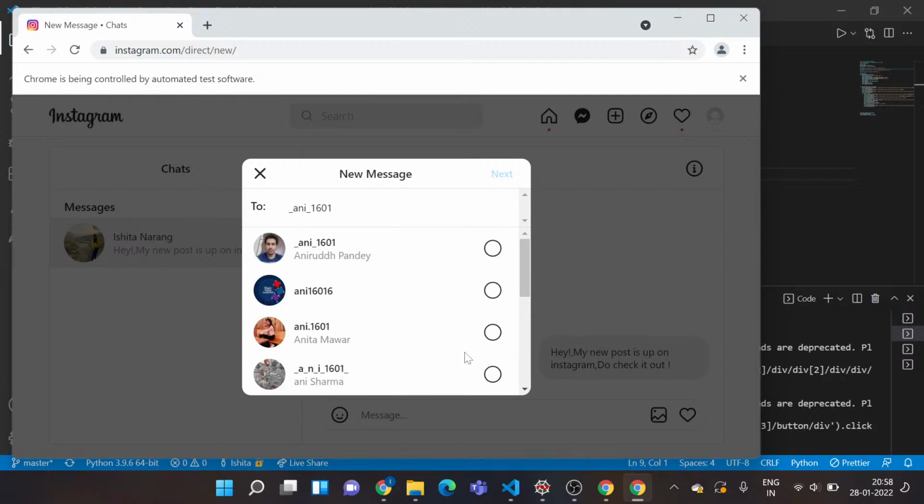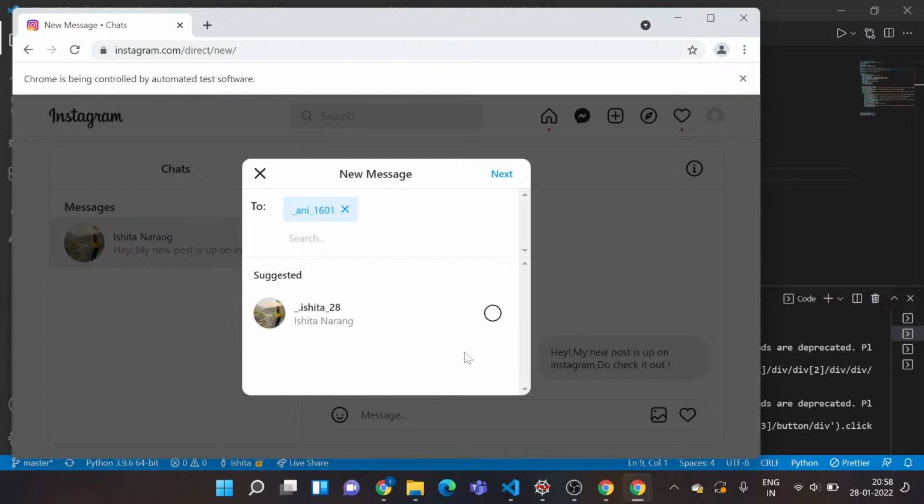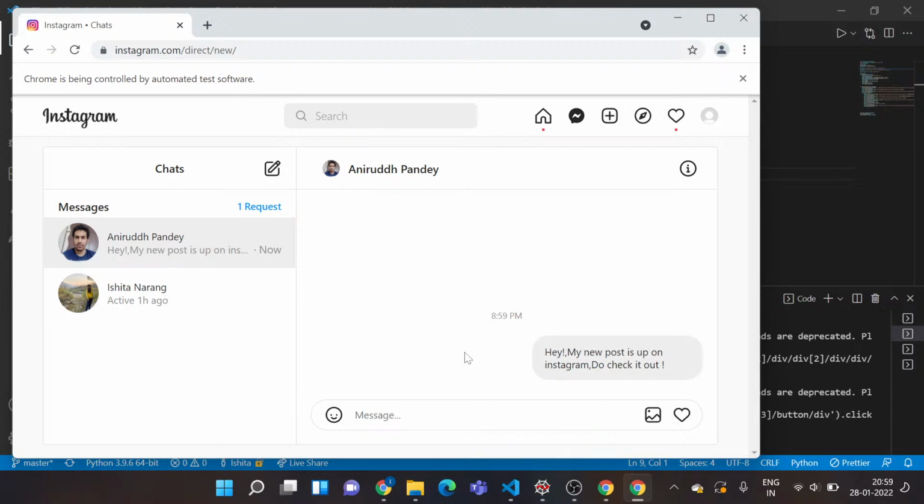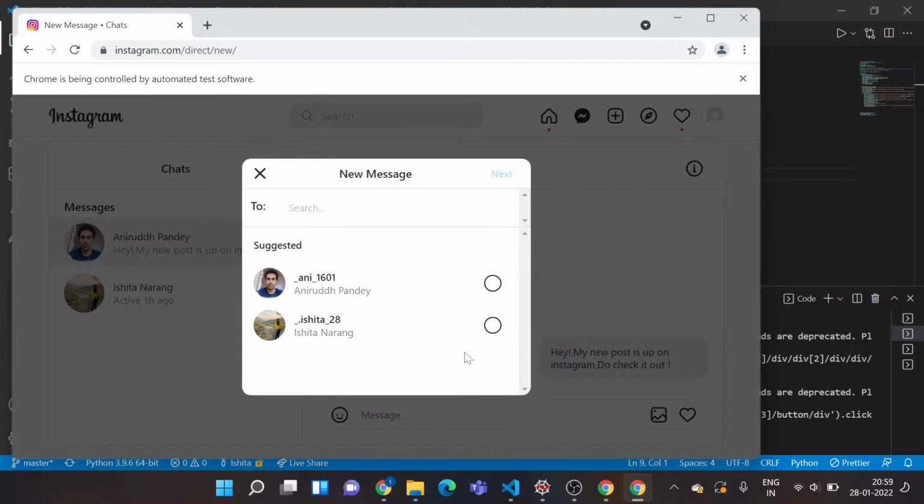I'll show the XPath copying once, just after the execution of this code. So the next message is up. You can actually change the sleep time amount. I've given it 5 seconds for the safer side. You can give even less than that if you want your actions to be performed quickly.